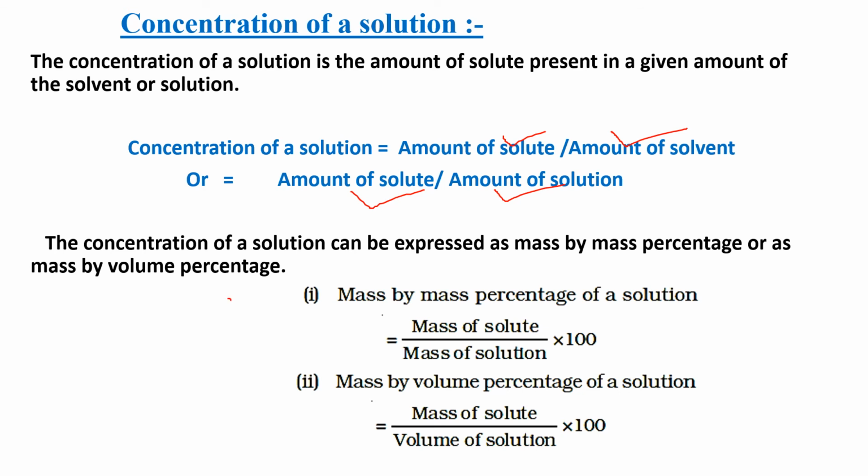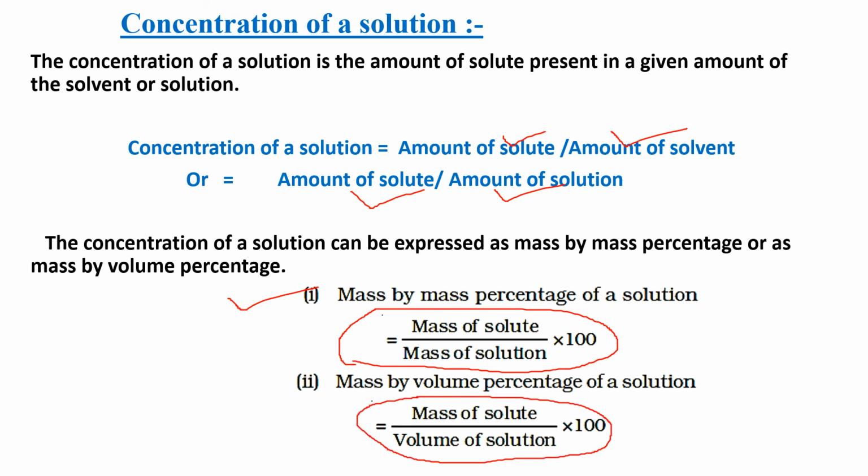The formula for mass by mass percentage of solution is mass of solute upon mass of solution into 100, and the formula for mass by volume percentage of solution is mass of solute upon volume of solution into 100. So we can calculate the concentration of solution by these formulae.